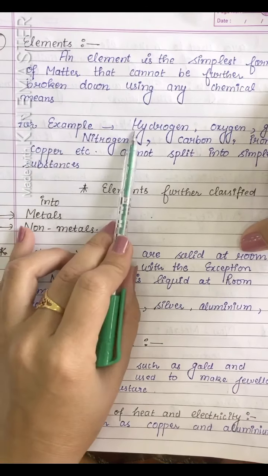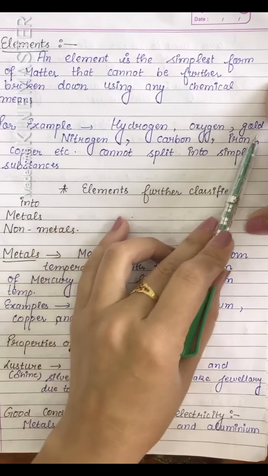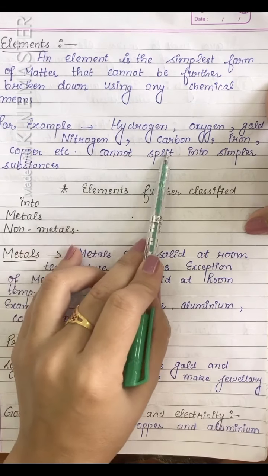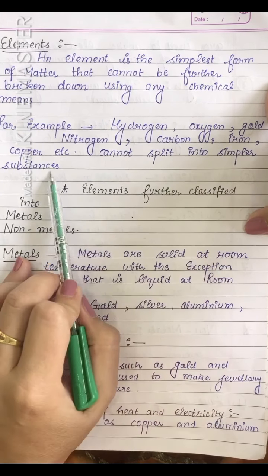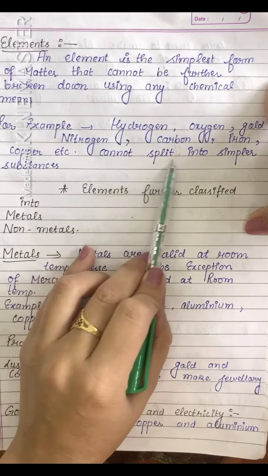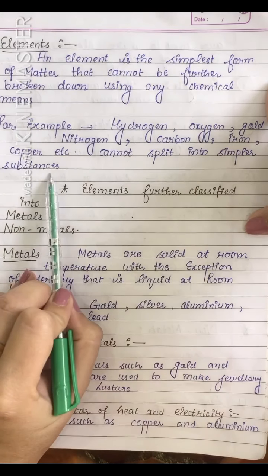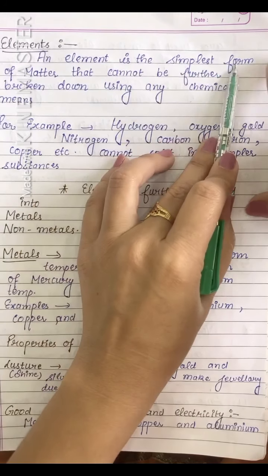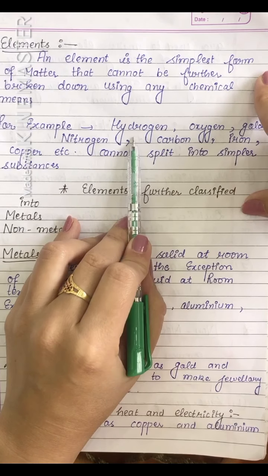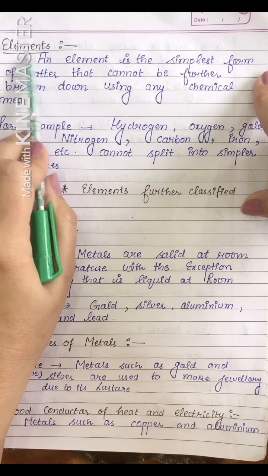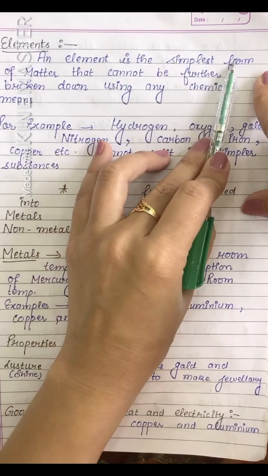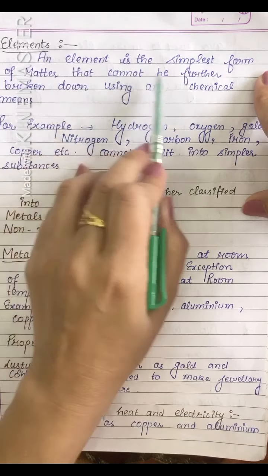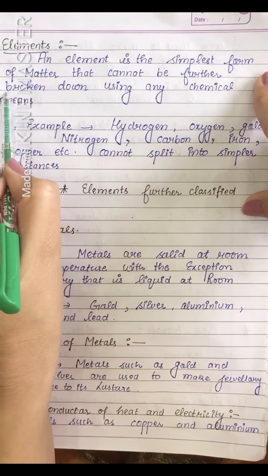For example, hydrogen, oxygen, gold, nitrogen, carbon, iron, copper, etc. These cannot be split into simpler substances. They already exist in simplest form. So these are the examples of elements. Elements are the simplest form of matter that cannot be further broken down.